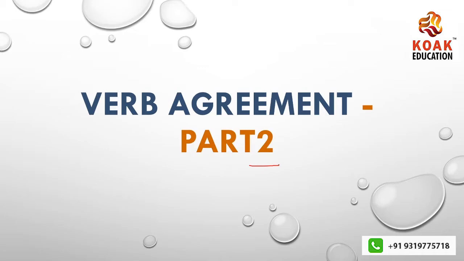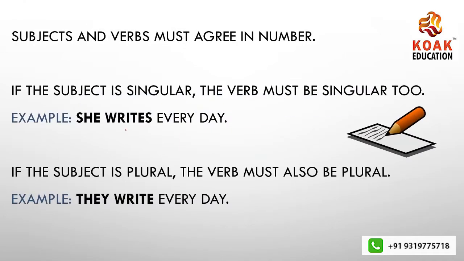Now, when you go for verb agreement, verb agreement is a topic wherein the subject and the verb have to agree accordingly. Like, let's say the verb is singular if the subject is singular and the verb is plural if the subject is plural. This is the major concept that we need to work on. We had already discussed this. Few concepts that were left, we are going to complete now. Let's start with the session for today.